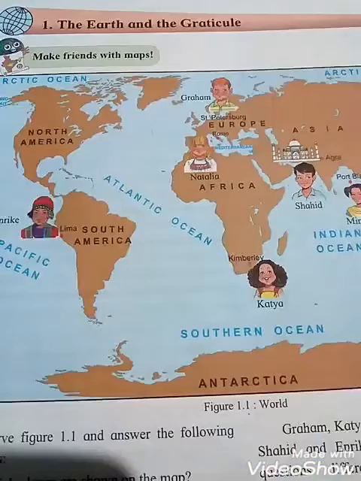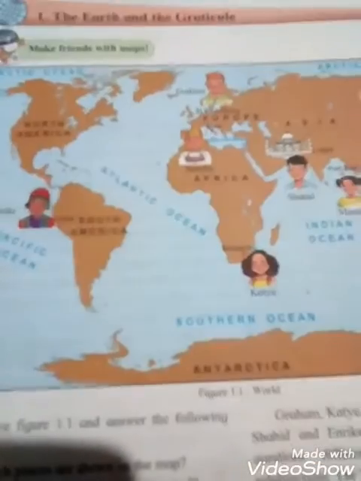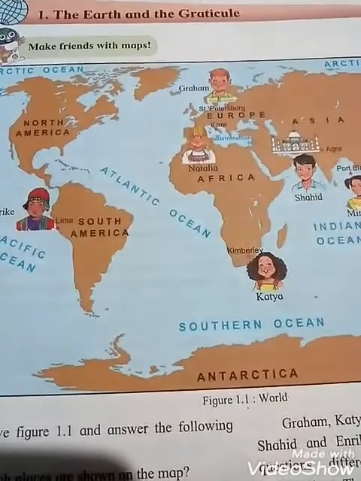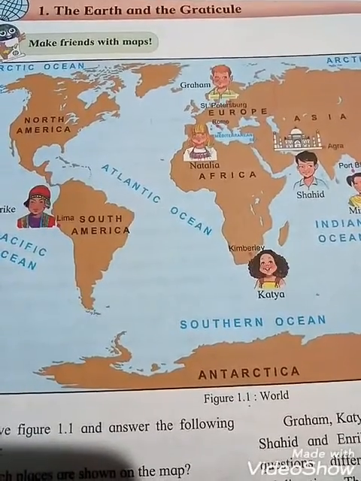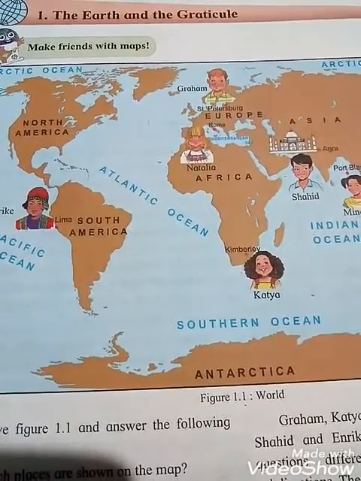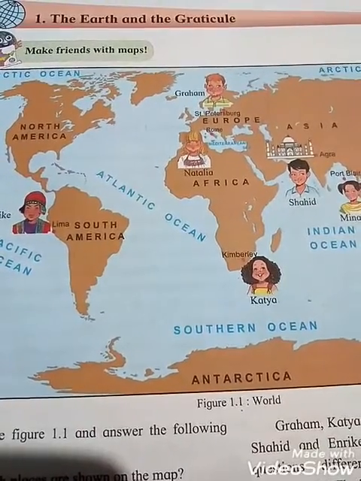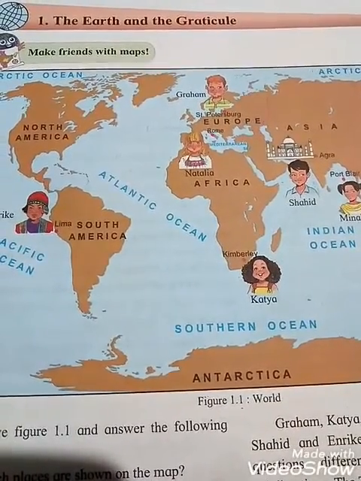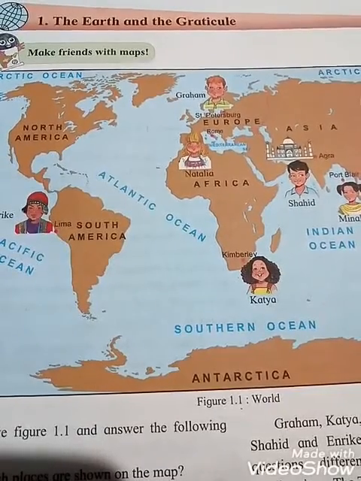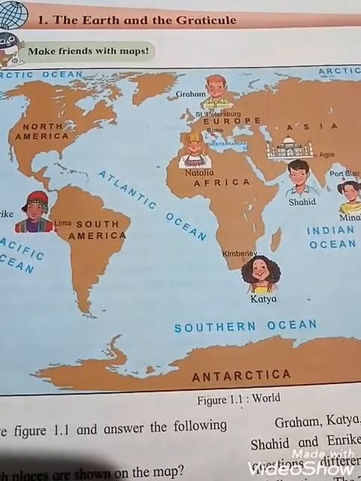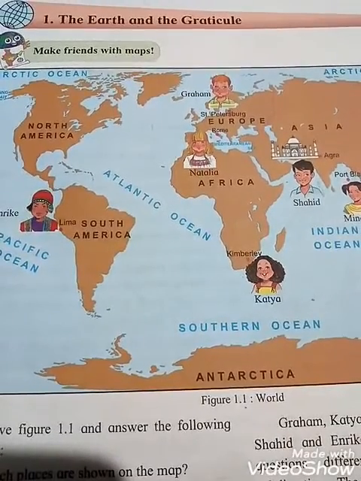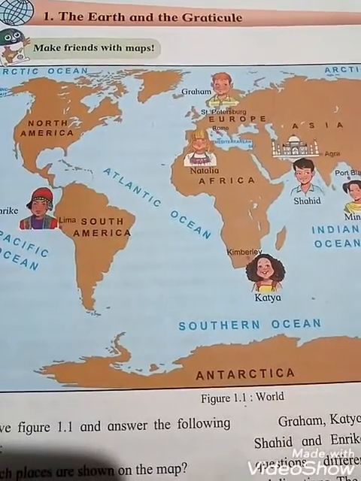Okay, students, suppose I ask the question, where is your school? What answer will you give, students? Students will give different answers. For example, some students will answer that the school is west of my house. Some students will answer that the school is east of my house, and some students will answer that the school is southwest of my house.